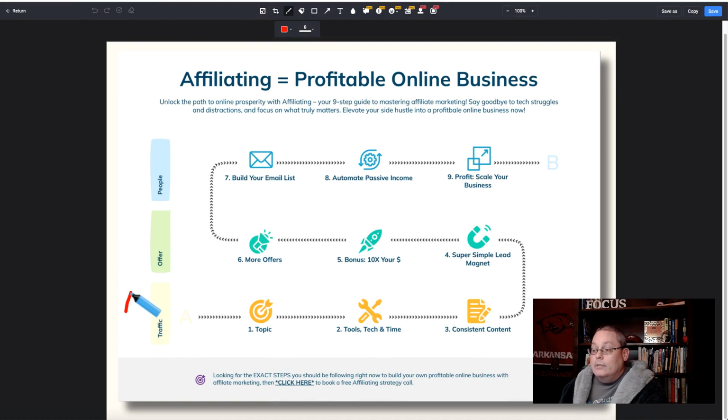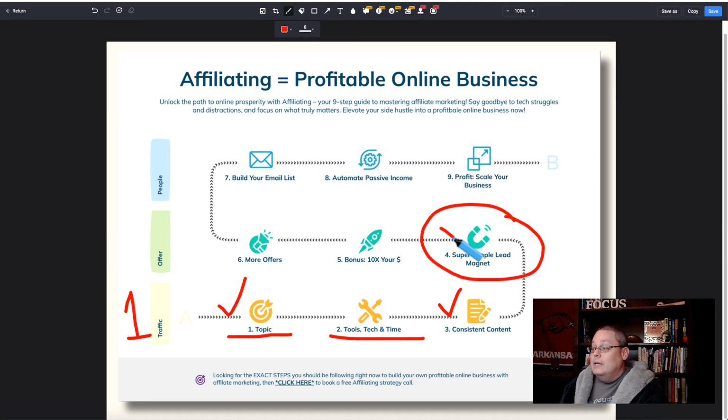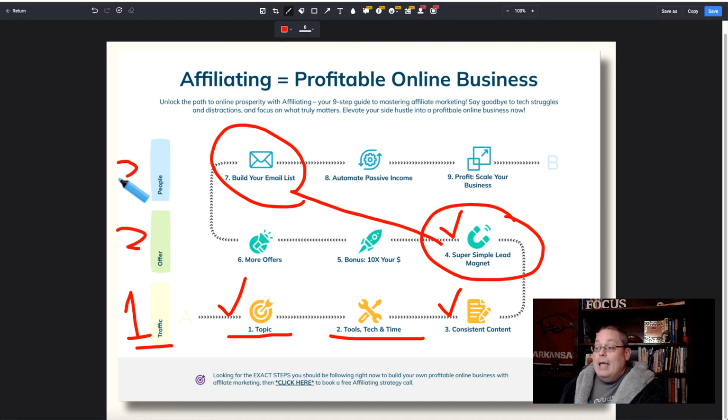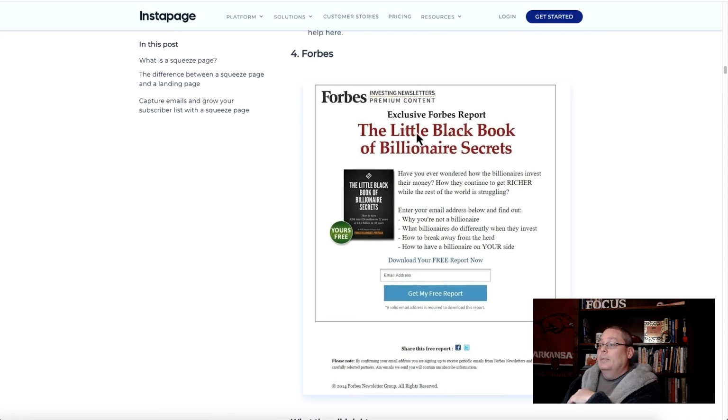And what it looks like is you are generating traffic from that topic that Gemini, Google AI helps you narrow down. And now you understand the time that it takes to create that consistent content. And you're going to add them to your bridge page, which is actually a super simple lead magnet that adds people to an email list, which is tip #3. Traffic to an offer, add people to an email list using a super simple lead magnet or a super simple squeeze page, which is essentially a bridge page. So let's take a look at some examples.